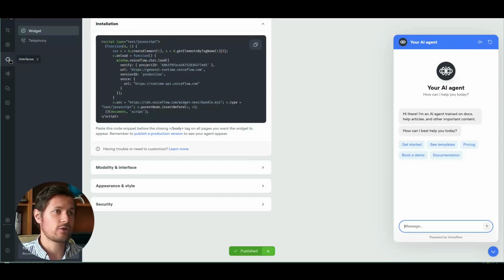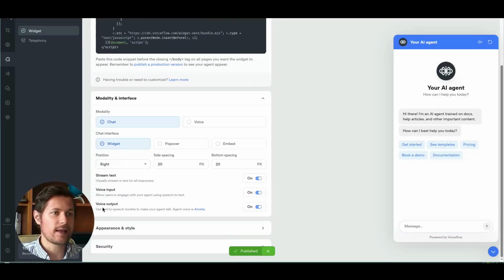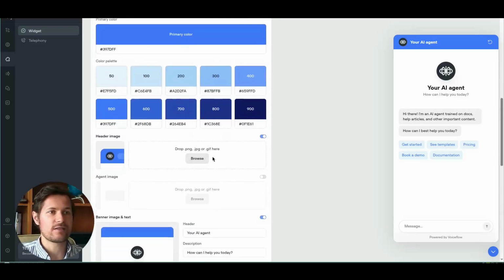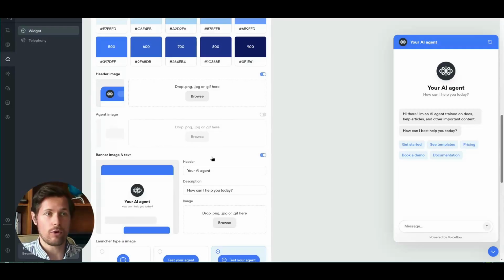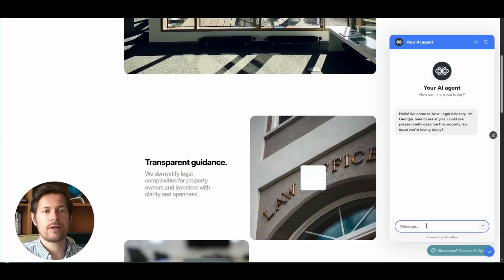So you can click to interfaces, and then here modality and interface. Here you can disable the voice out, but depending on your use case, like most of the time, this is recommendable. And then in appearance and style, you can also change the name, the images, the colors to fit your own brand colors, right? So for example, here the header, you can say Georgia from Next Legal Advisory. All right. And then basically this is it. Now you can text with it, just as we saw in the demo in the beginning.